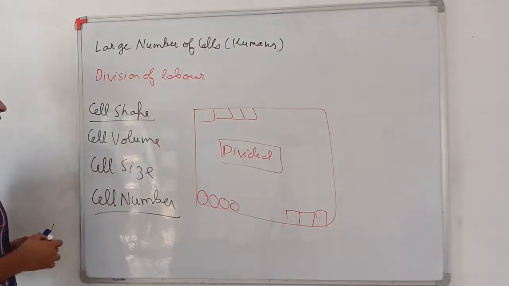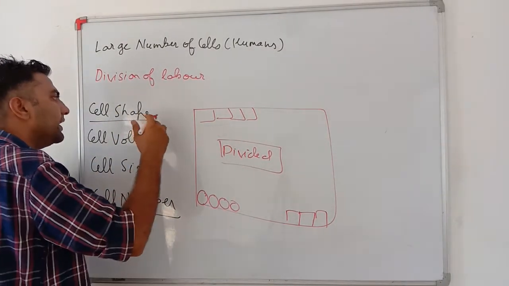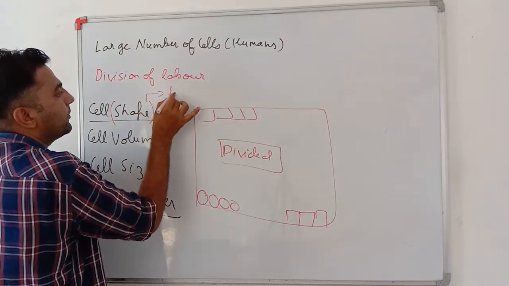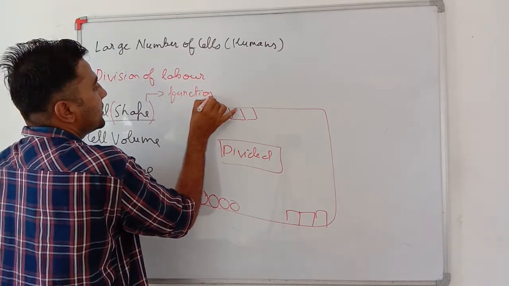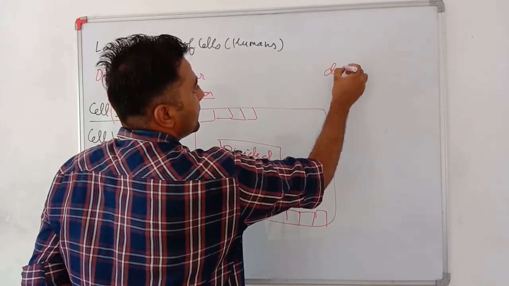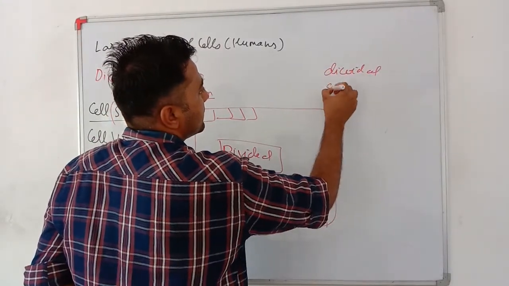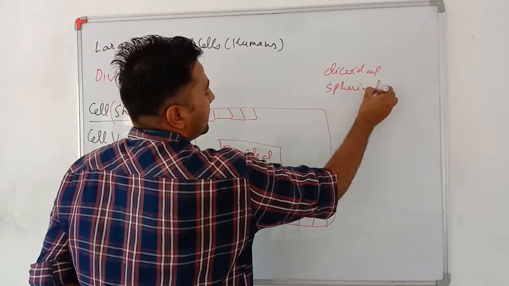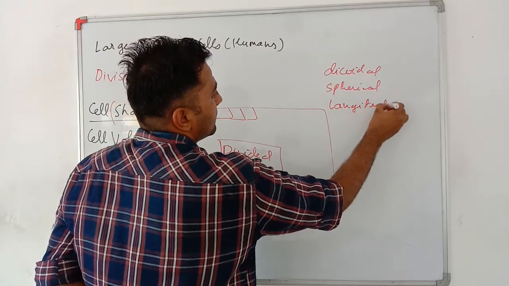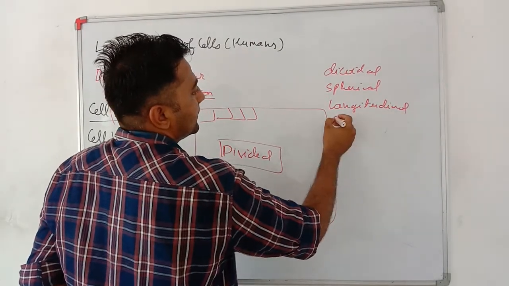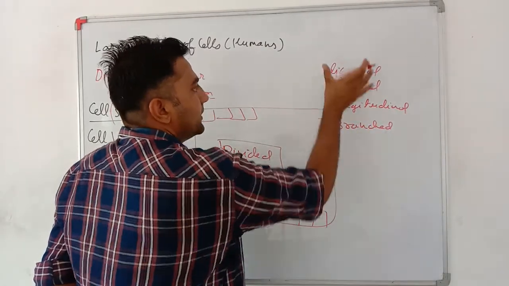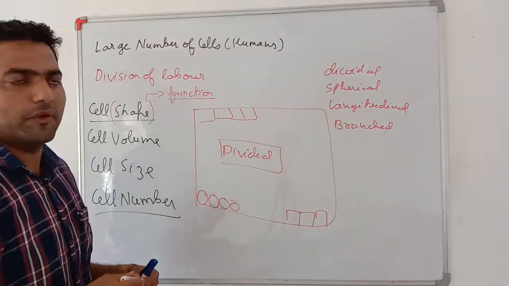See my dear students, in organisms you will find many different cells of different shapes. The reason is that the shape fully depends on the particular function of that cell. Let's say in humans you will find discoidal, spherical, longitudinal, and branched. These are all different types of cells you will be finding.